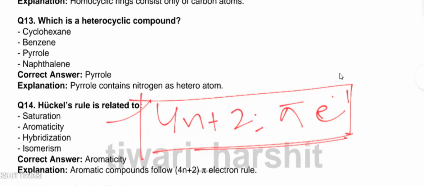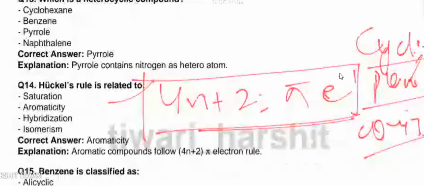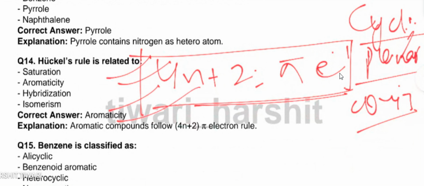This is the criteria. Some other criteria are also there: the compound should be planar, cyclic, and contain conjugated double bonds. These are also criteria, but from this alone you can easily find whether the compound is aromatic or not.